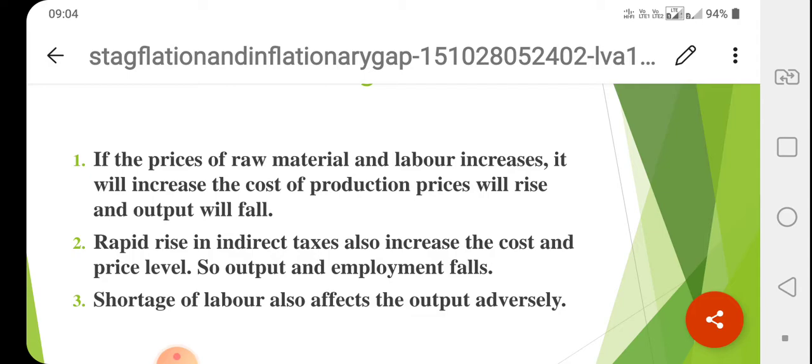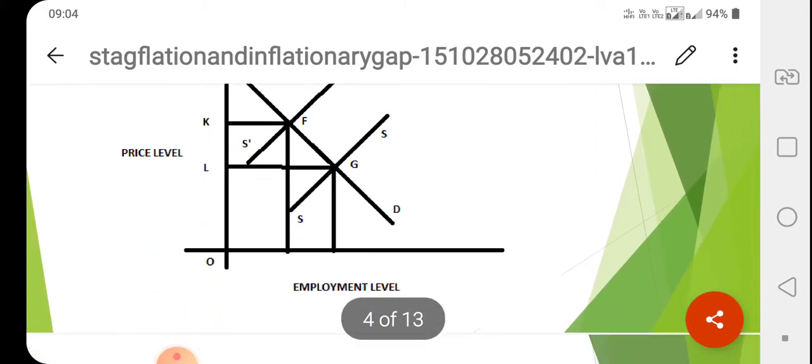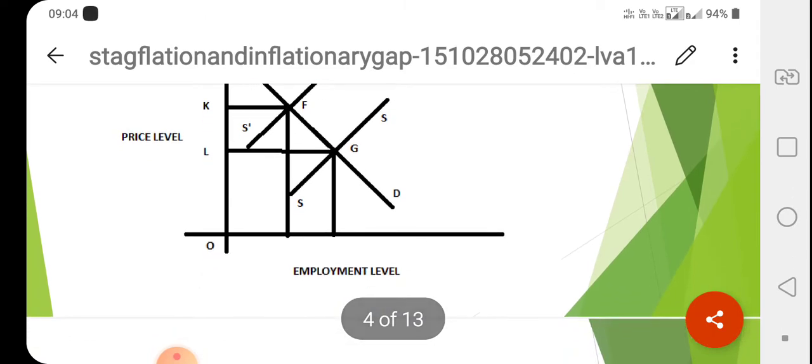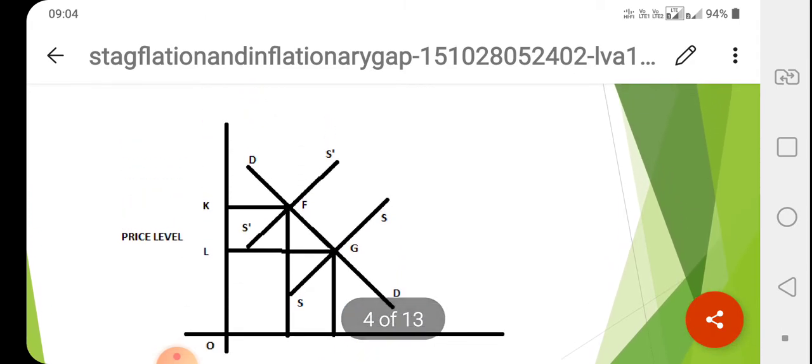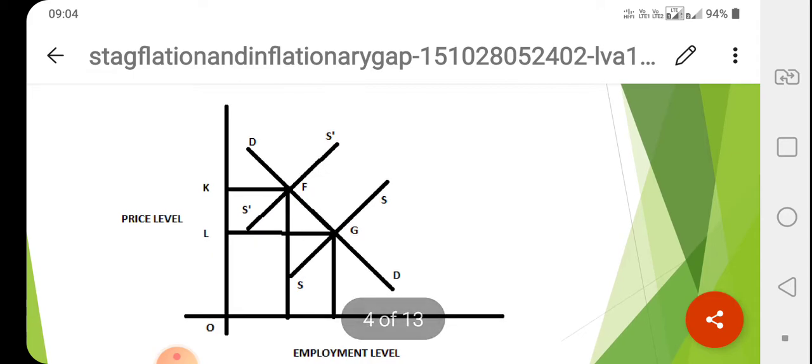Stagflation means inflation plus recession, both will cause the rise in unemployment. So here in this diagram, we are measuring employment level on the x-axis and price level on the y-axis, and here DD is the demand curve, SS is the supply curve. Both are intersecting at point G, and OL is the price and OM is the employment level.